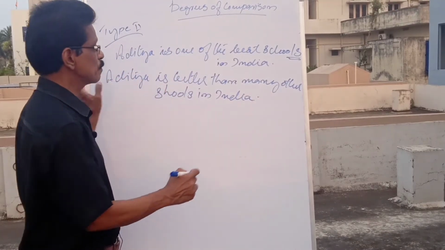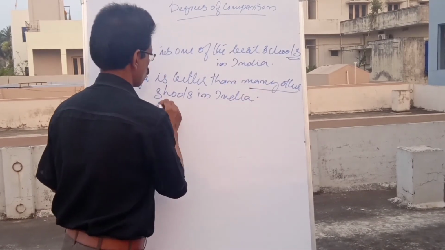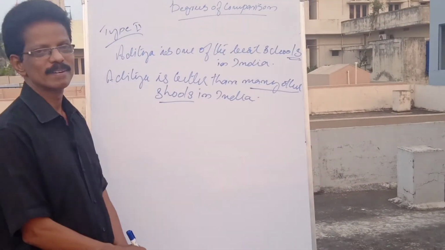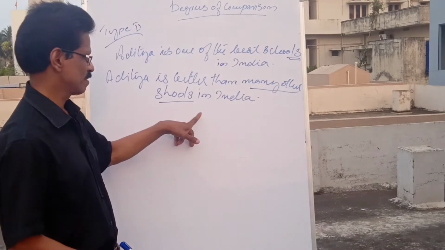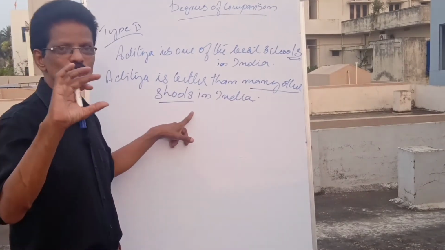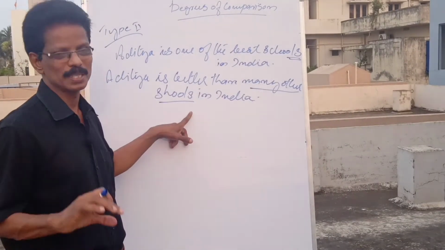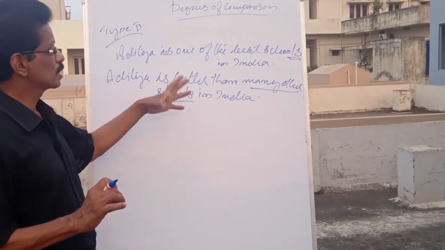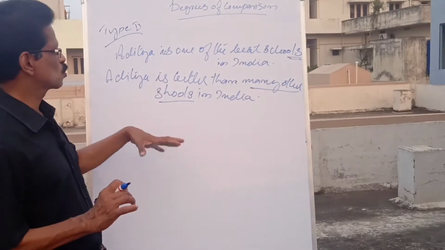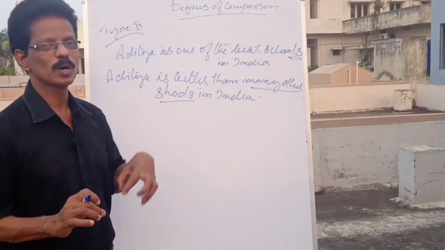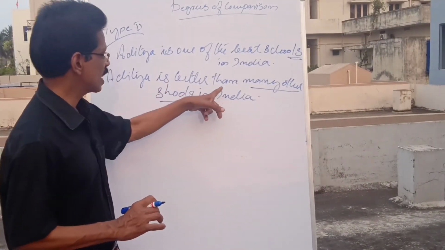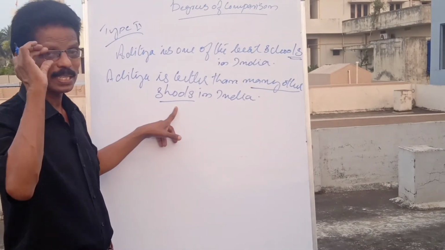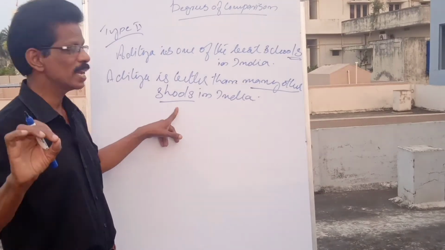Aditya is better than many other schools or most other schools in India. See, many other. So, top schools, few are there. Among them, it is one among them. It is one among the most famous. Among the better schools, top level, very few are there. It is one among them. So, better than many other schools. Isn't it so? Not the best. Better than many other schools in India.